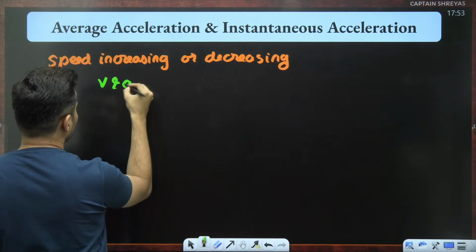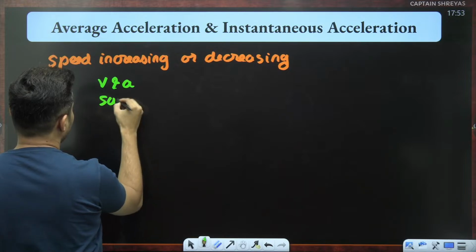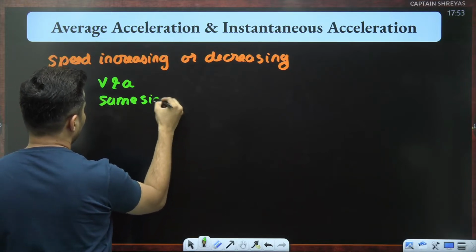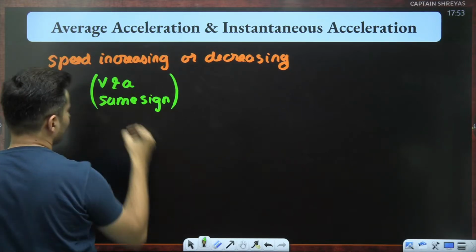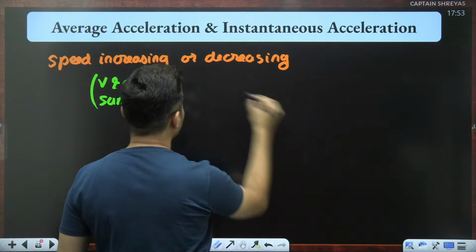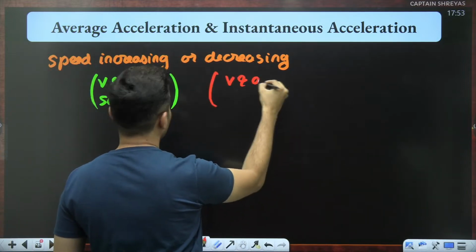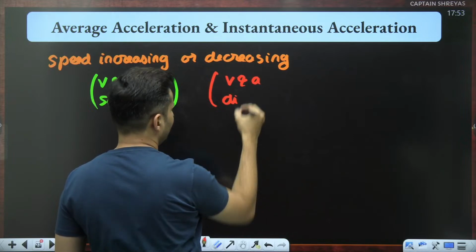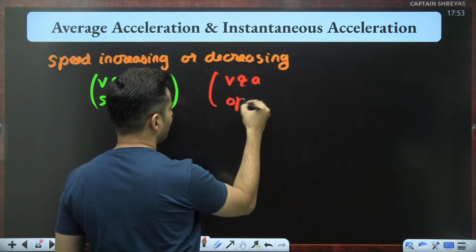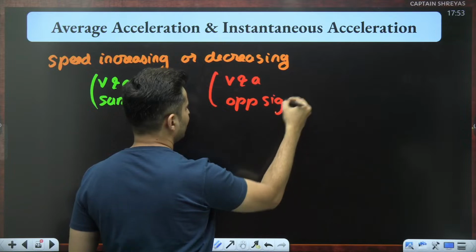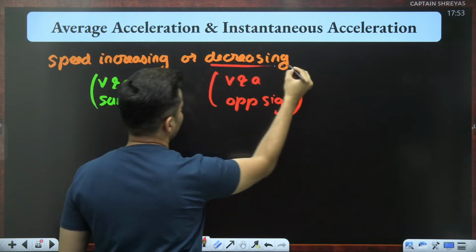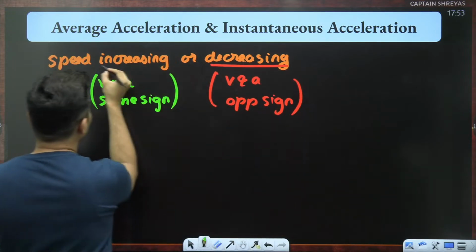Velocity and acceleration are basically of the same sign, then it is increasing, whereas acceleration and velocity are of different, or I would say opposite signs, then it is decreasing in nature.